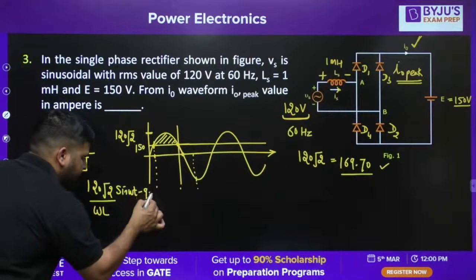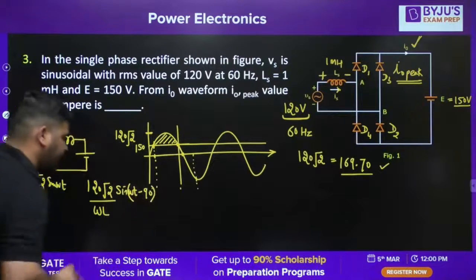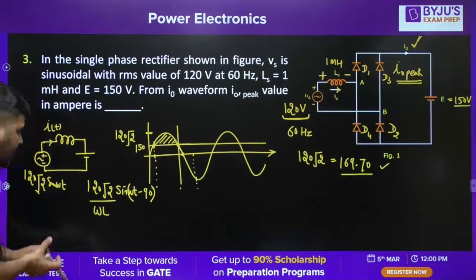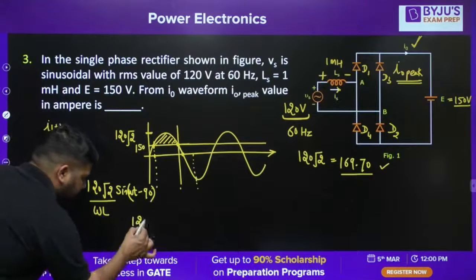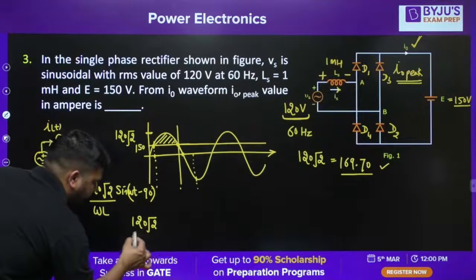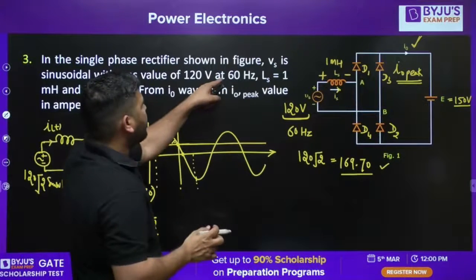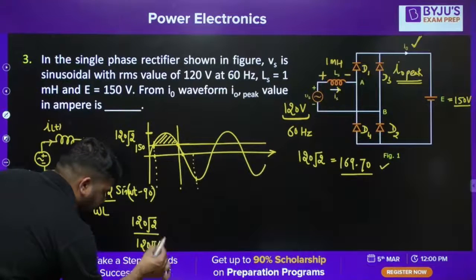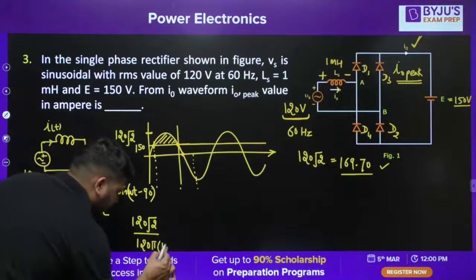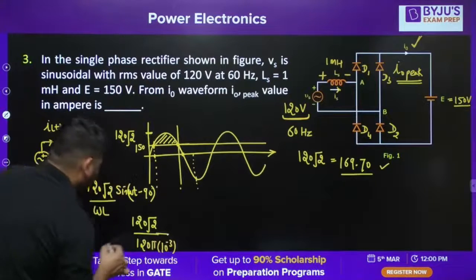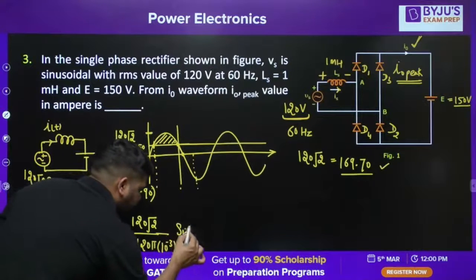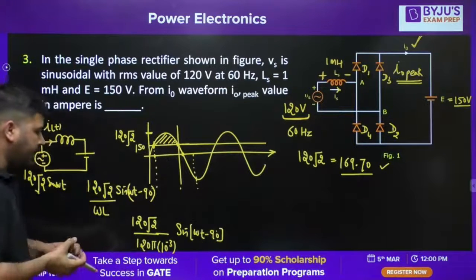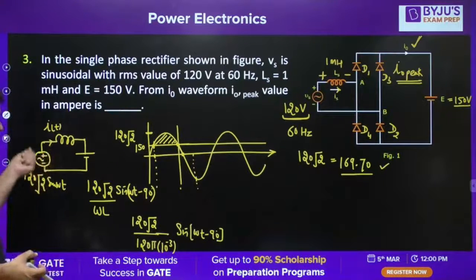And the angle will be minus 90. This is my steady state current due to this source, because the AC transient method will be applicable. So if you solve it, it will be 120 root 2 divided by omega L. Omega is 2 pi f, which is 120 pi, and L is 1 millihenry, 10 raised to power minus 3, times sine of omega t minus 90. So this is the steady state current due to this source.